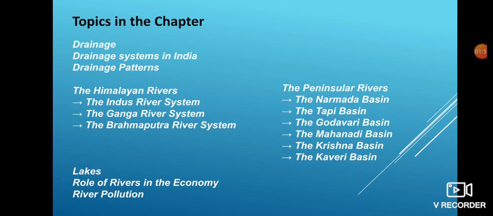After that, we will switch over towards the lakes, the importance of lakes, as well as the three types of lakes we will study here: the freshwater lake, the saltwater lake, as well as the artificial lakes. Freshwater lakes and saltwater lakes are natural, and we will study the other category, the man-made lakes, that is, the artificial lakes. Then we will shift towards the next topic, the role of rivers in the Indian economy, as well as river pollution and the steps taken by the government for protection of the rivers.